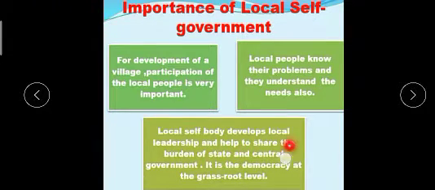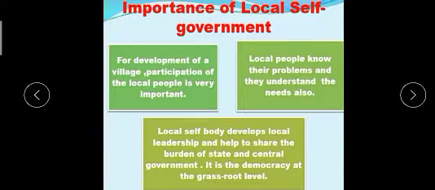And you know that there is a lot of burden of work on the state and the central government also. So if they share their burden of work with the local people, then their work is easy to do. That is why they do this work. It is democracy at the grassroots level.